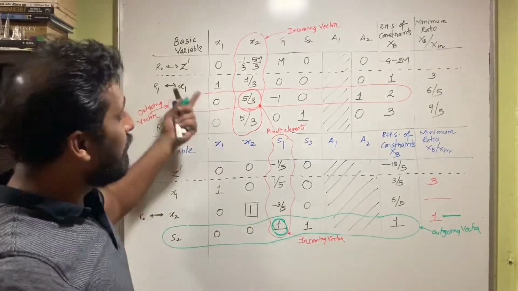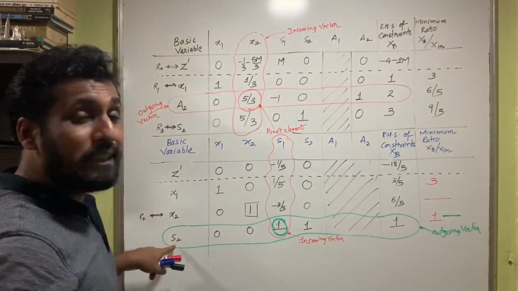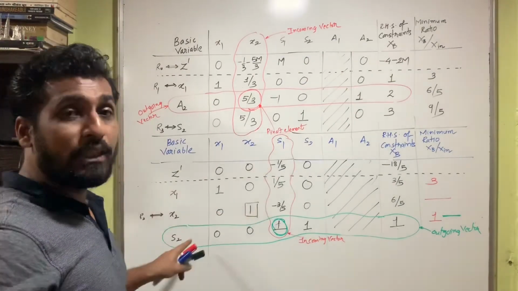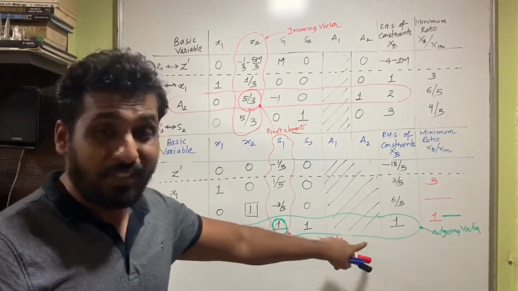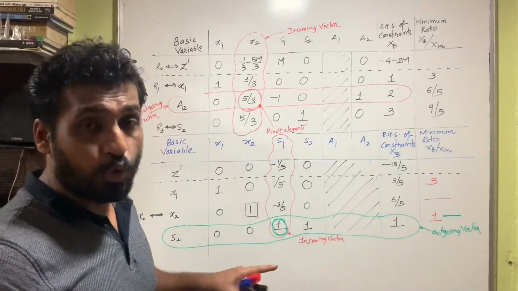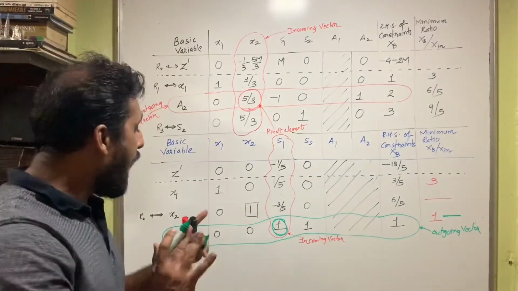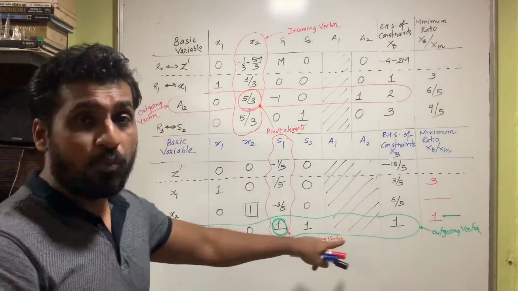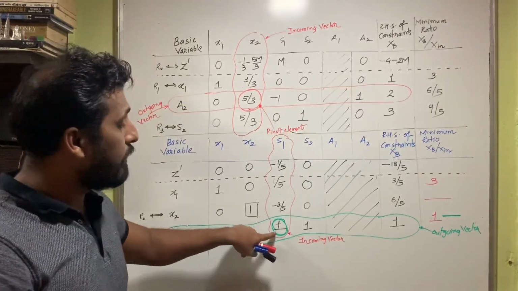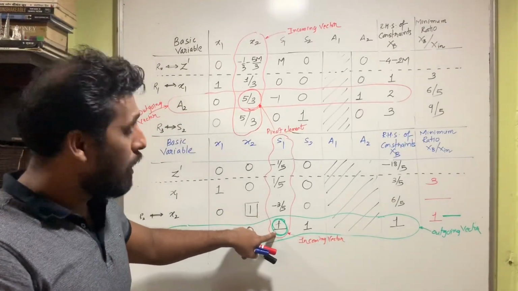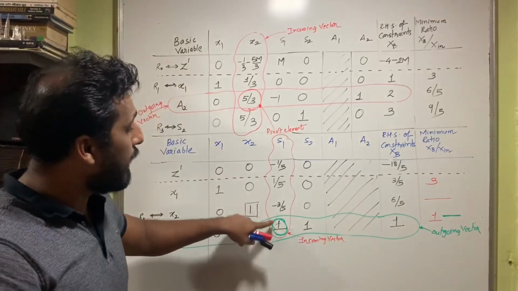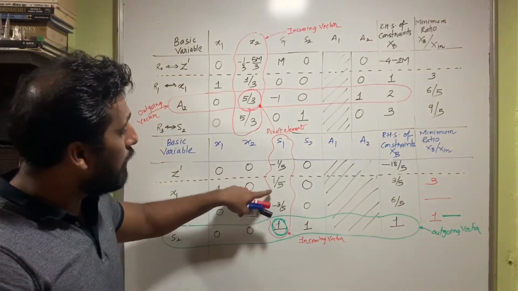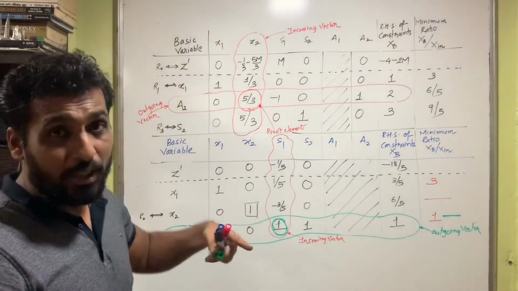So in the next simplex table, we are simply going to change S2 with S1, and there is no need to make any changes to this particular row. So when I make the next simplex table, I will straight away change S2 with S1, maintain the same row as it is, and once I make this 1, which I already know, then this element will be taken to make the other elements in this entire column equal to 0.